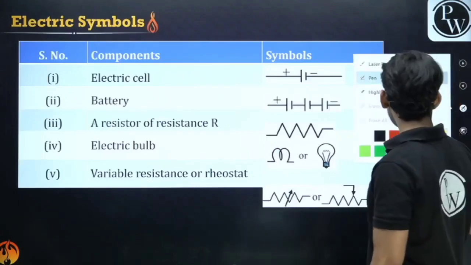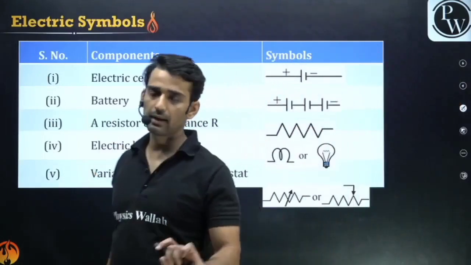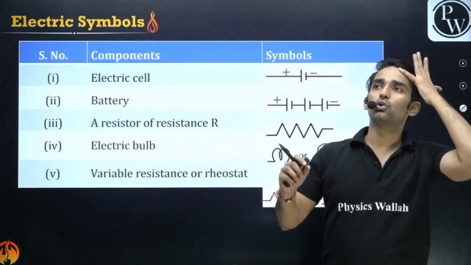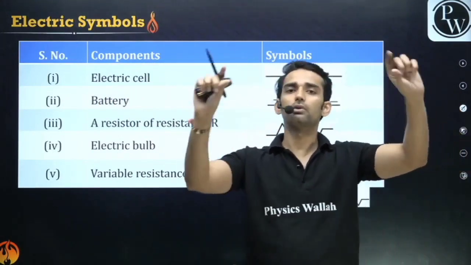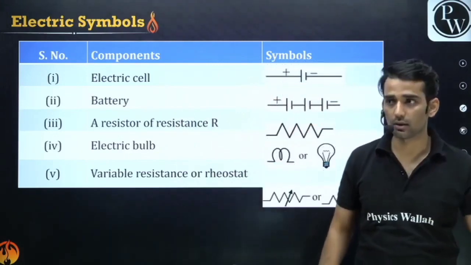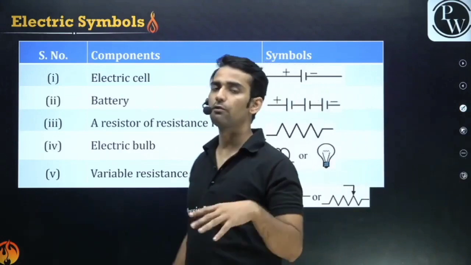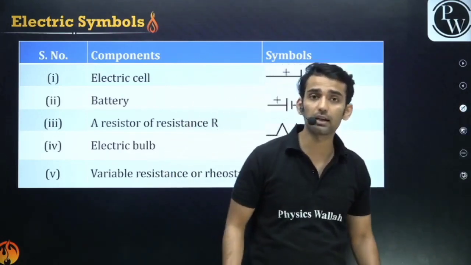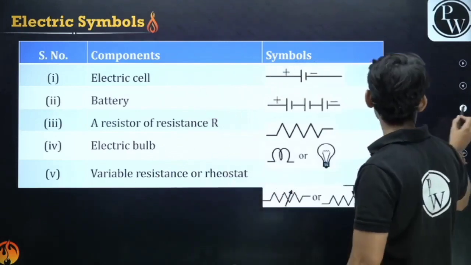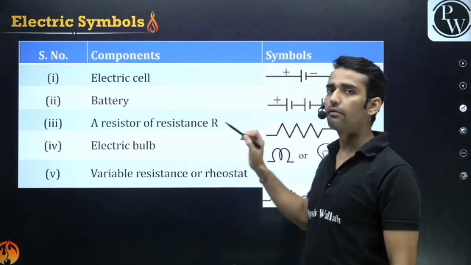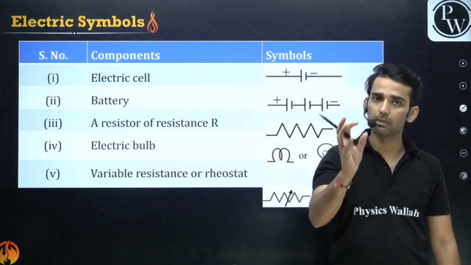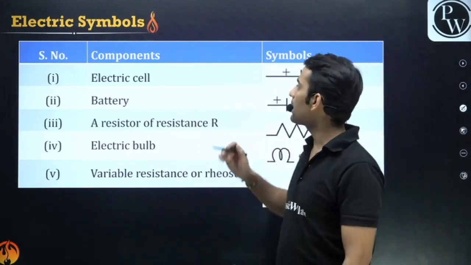Now we have read about electric current, electric charge, potential difference, and electric field. But if I ask you to draw a circuit, current flows in a circuit. We have a wire, a bulb, a switch, and many elements. We have to measure current and voltage, and we have a resistance also. So we have certain electric symbols for drawing a circuit diagram in a notebook, like for the electric cell.